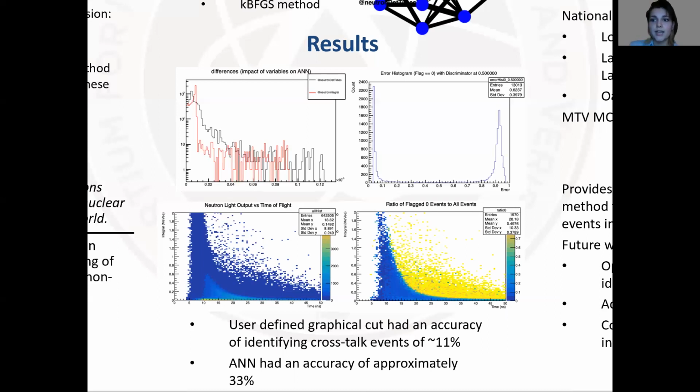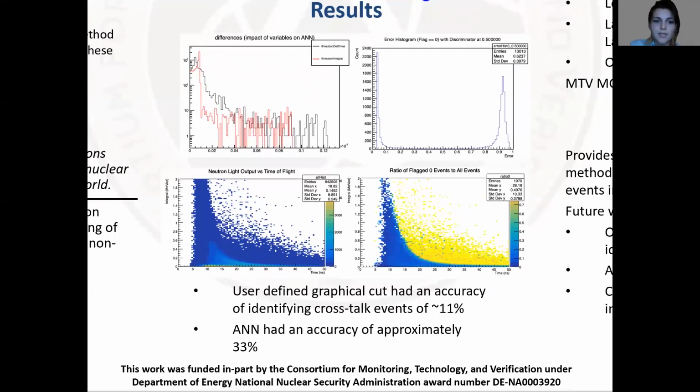But we wanted to see how this accuracy matched up to what we usually do, which is a graphical cut. The figure on the bottom left is just neutron time versus neutron light output. And the figure on the bottom right is the ratio between neutron time versus light output of flag 0 events and all events. The yellow region represents where the crosstalk events are most concentrated. And so we took a graphical cut of this region.